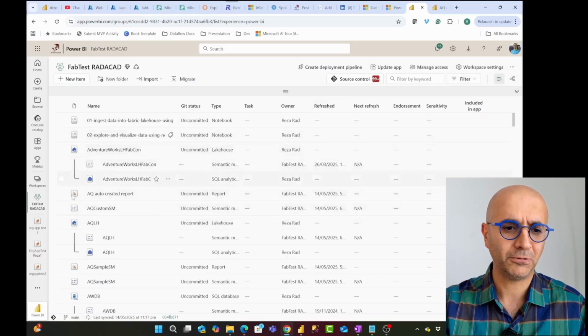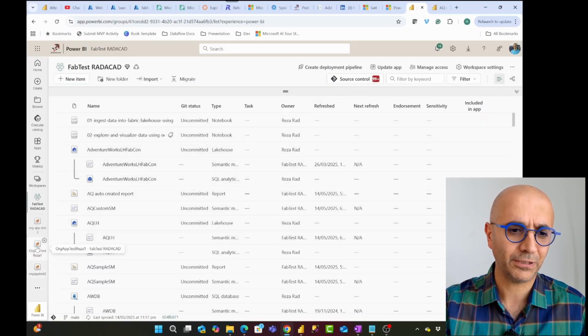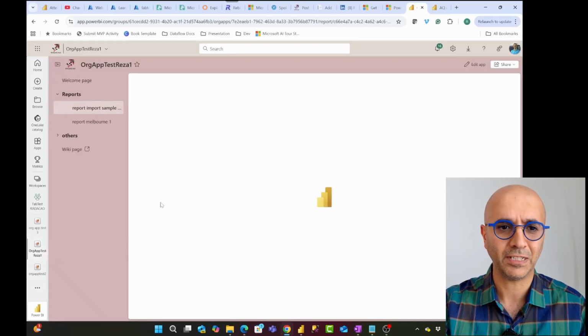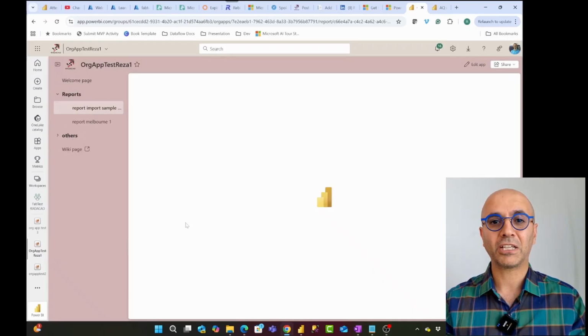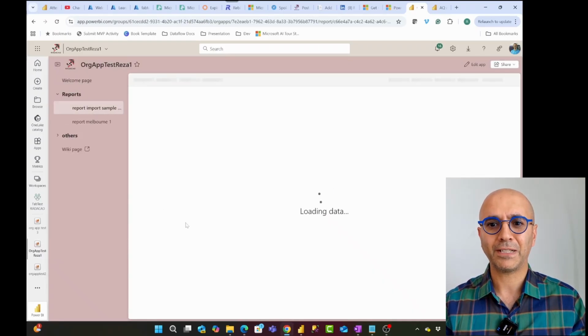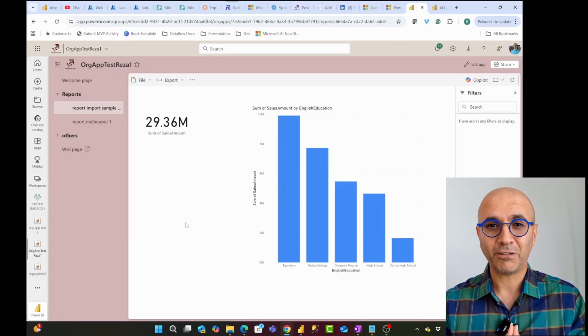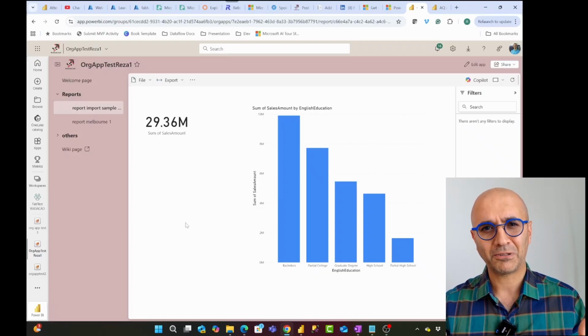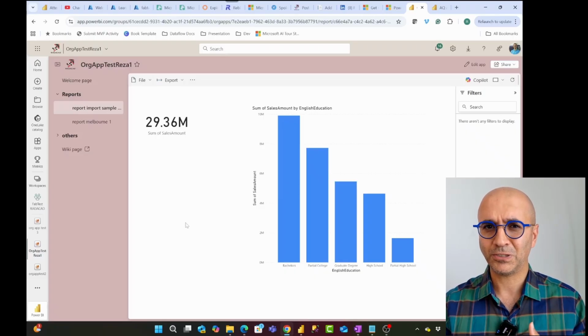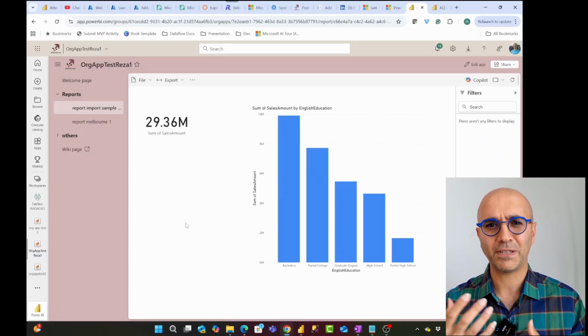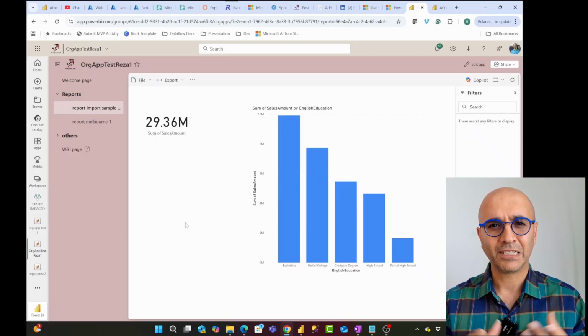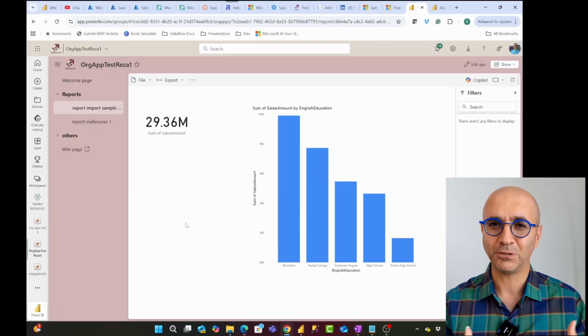I don't even need to do that, because if we go back to the app, you should see that change immediately in the app. Without even publishing the app again, without updating the app, you see this is changed immediately in the app, which kind of defeats the purpose of what about our dev environment and user environment, because as soon as I change something, the users would see it. Well, this brings us to how you should architect a solution if you are using org app.